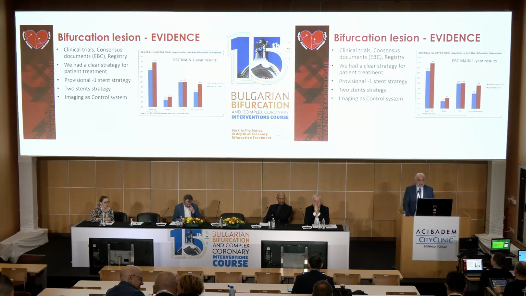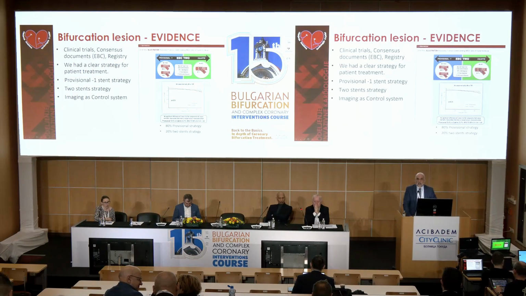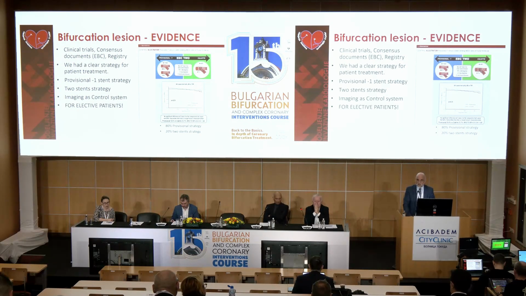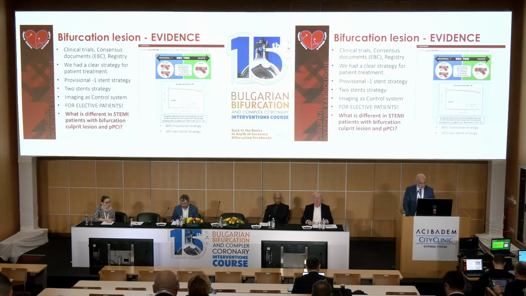The ABC main study trial shows us that it is very safe to use a one-stent strategy for left main lesions. The ABC2 trial shows similar data: it is very similar to use one stent or two stent strategy for non-left main bifurcation. But what is the problem? This data is only for elective patients. What happens with patients with STEMI who have a bifurcation culprit lesion and need primary PCI?